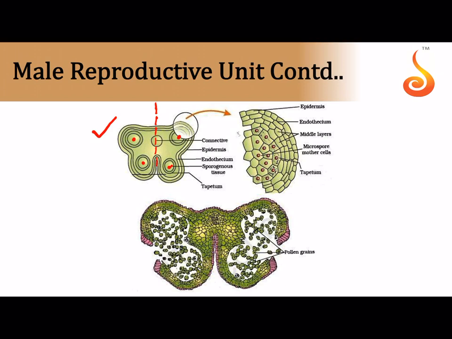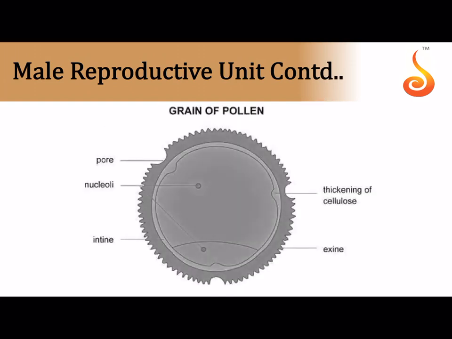And if you magnify the structure of the young anther, you can see that this compartment or case is referred to as the microsporangium. It is consisting of a uniform tissue in the center, which is called the sporogenous tissue, surrounded by 4 distinct walls. So remember that each microsporangium is a case which is made up of a tissue in the middle, that is called the sporogenous tissue, and it is surrounded by 4 distinct layers.